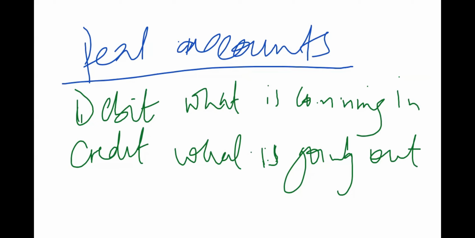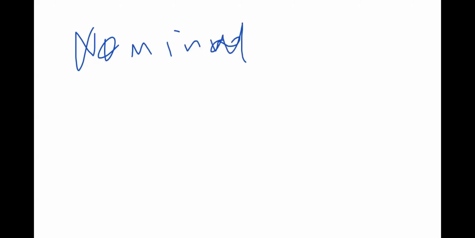The only thing you have to ask yourself for real accounts is, is it coming in or going out? And if it is coming in, you debit the account. If it is going out, you credit the account. So that's it. That's rule number 2 for real accounts. So let's look at the nominal accounts.